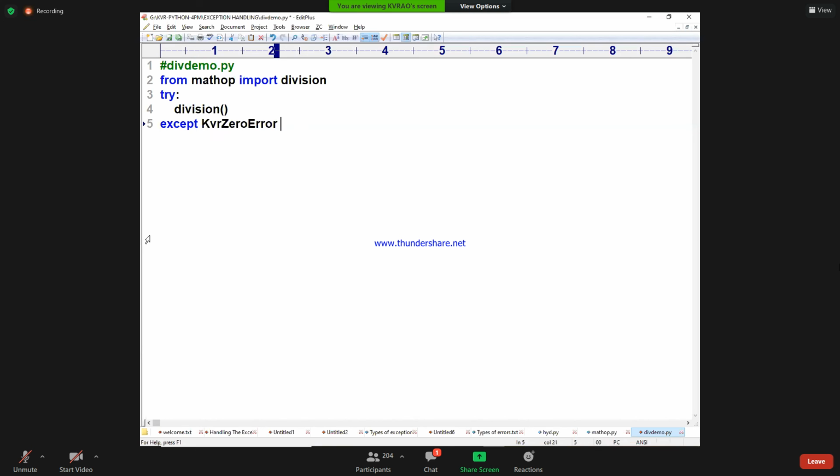I need to write ZeroDivisionError. Now print. Print, capital letter: Don't enter 0 for denominator. Don't enter 0 for denominator.